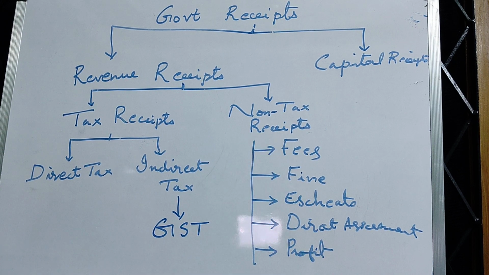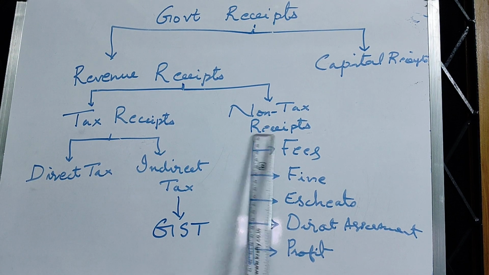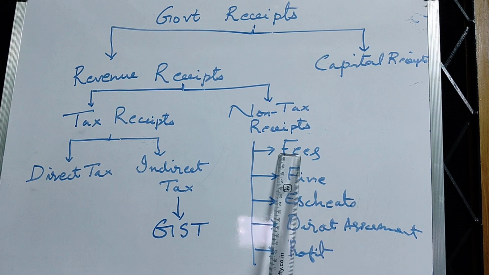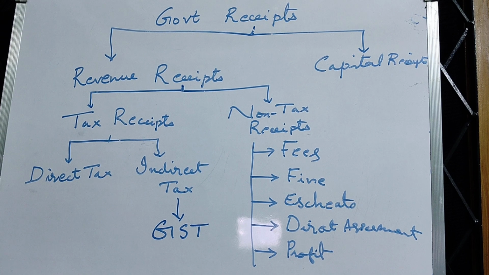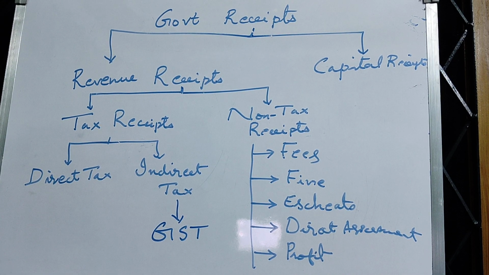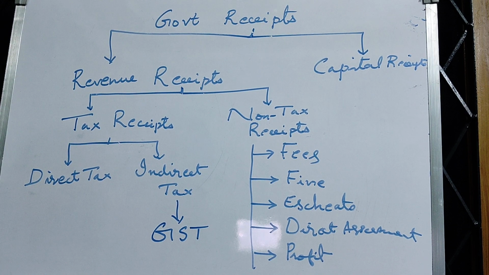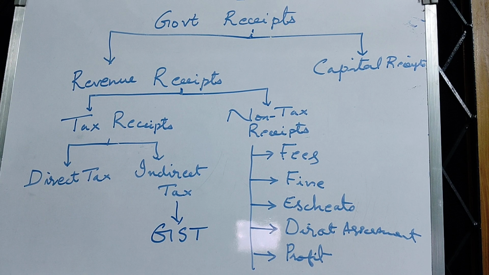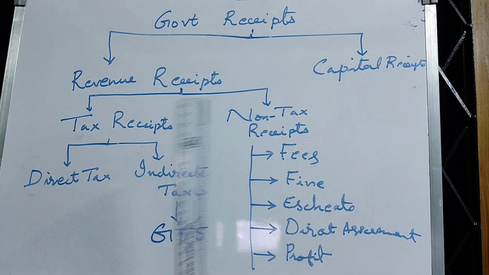These are the important non-tax receipts of the government. First of all, fees. The government takes money from the people as a fee for doing some particular administrative service, say land registration, buying and selling of land, property, house. That buying and selling has to be authorized by the government. For that, we have to pay a fee to the government.